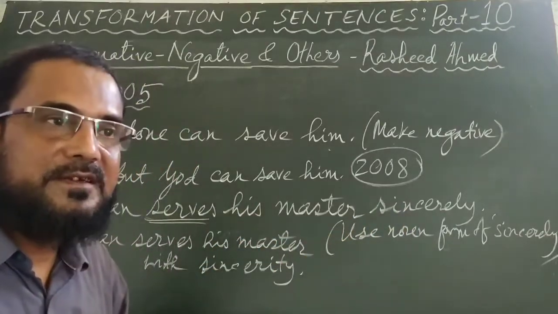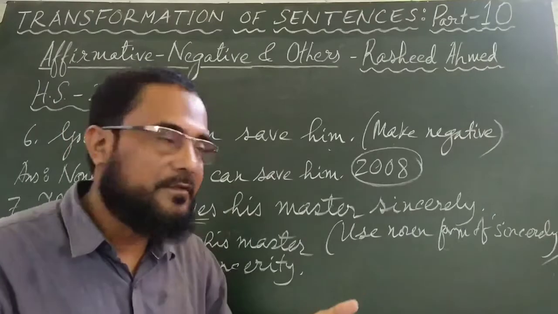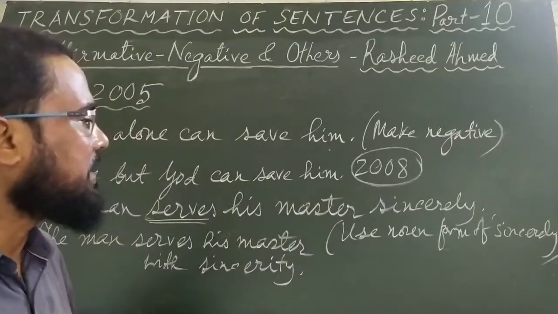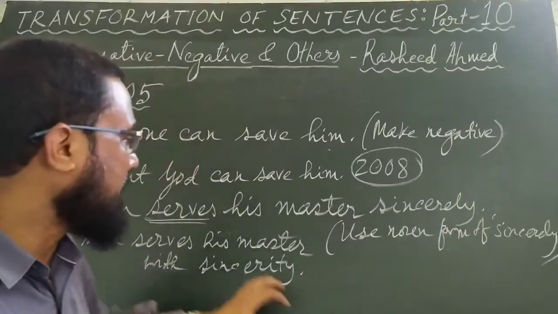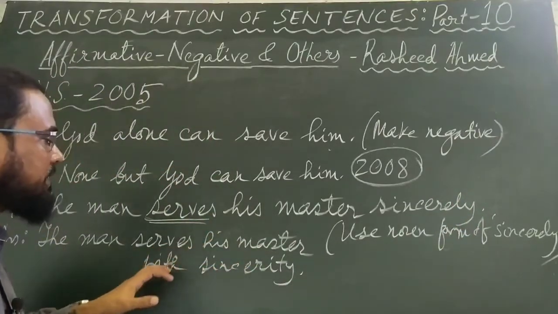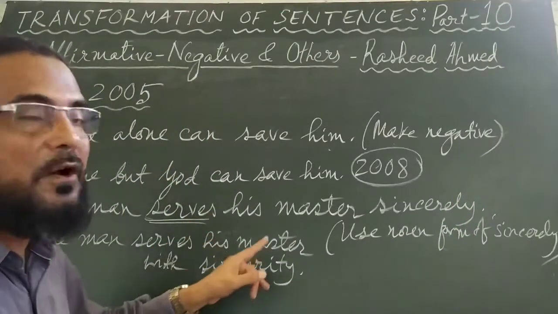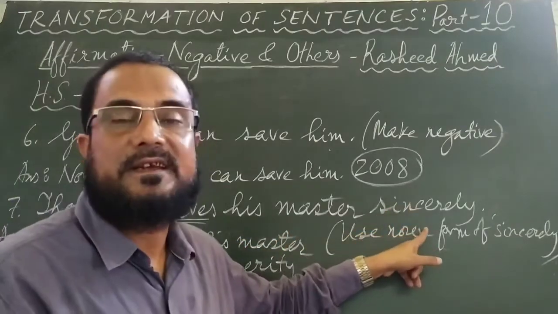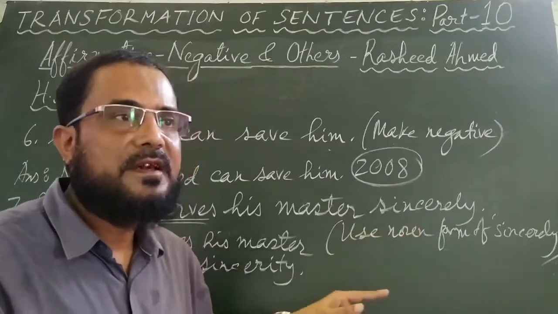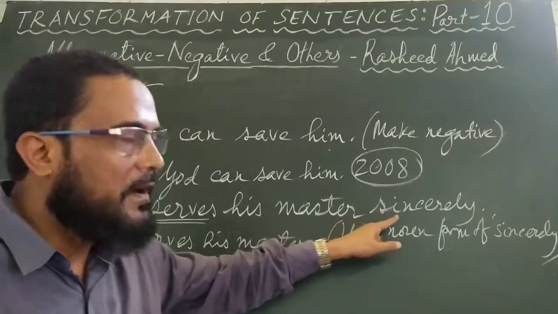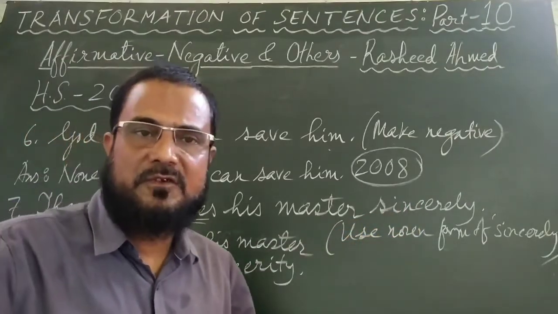When a word modifies a noun or pronoun, it is called an adjective. Here, sincerely is an adverb, and the instruction is: use the noun form of sincerely. You have to rewrite the sentence, and when you rewrite it, you have to use the noun form of sincerely. You are not to write the word sincerely, you have to use this noun form. This means that when you use the noun form of this adverb, maybe some other changes will be needed.